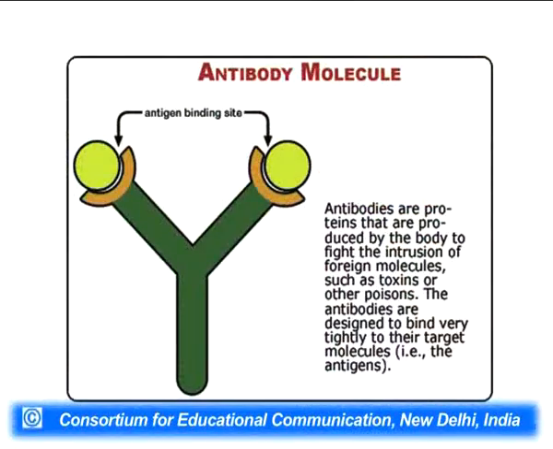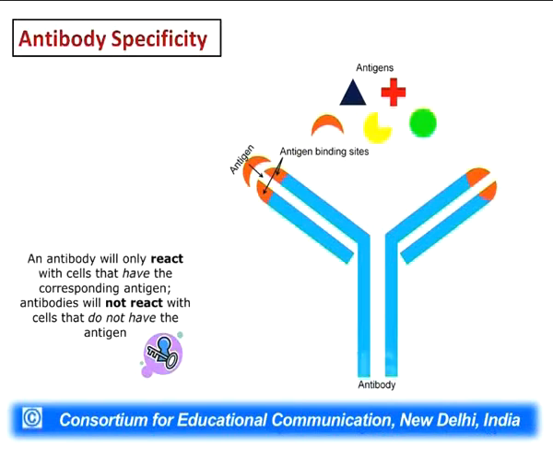Now, how exactly does an antibody look? The antibody looks like the structure of the letter Y. So there is a stem and there are two branches, and on these branches there are antigen binding sites, with the help of which these antibodies bind to the antigen. And these antibodies are very specific to the antigen binding. So these antigen binding sites are very specific and they are recognized when the specific antigen is present in this immune surveillance system. So antibody specificity is one of the major characteristic features of the antibody.